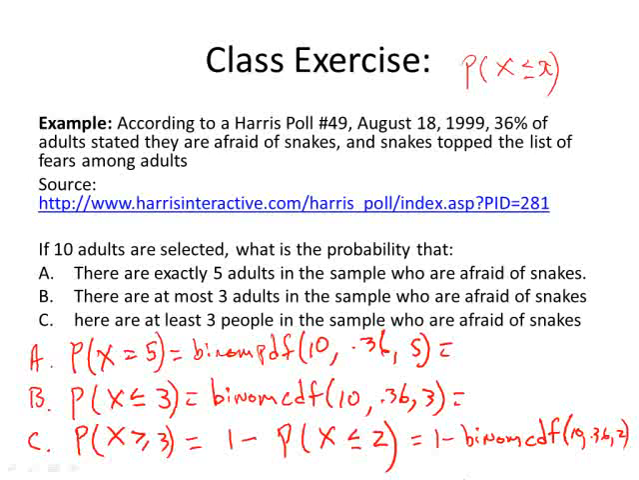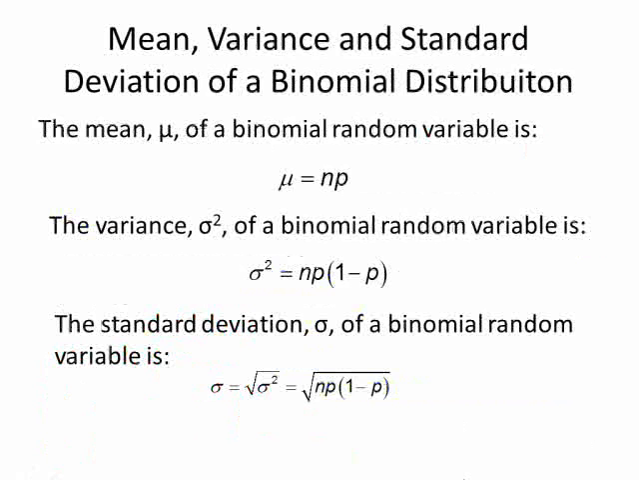Once you do the button pushing, you just go 1 minus binom CDF, and do that. All right.